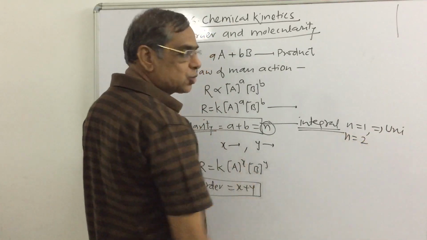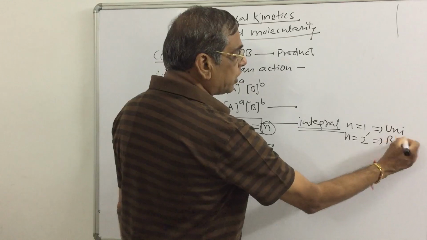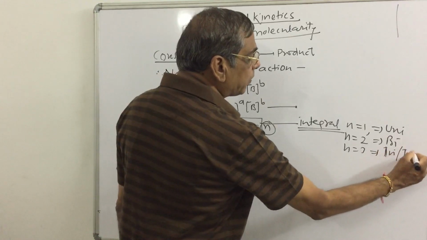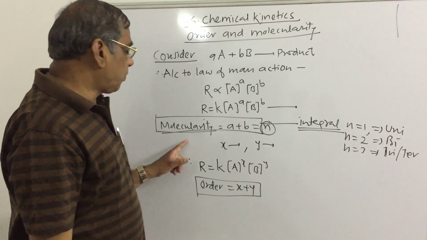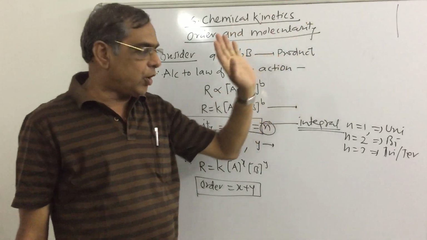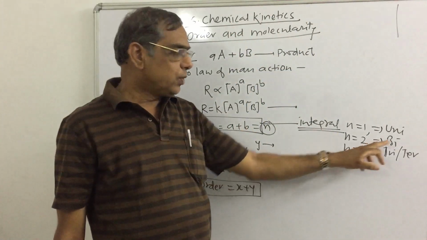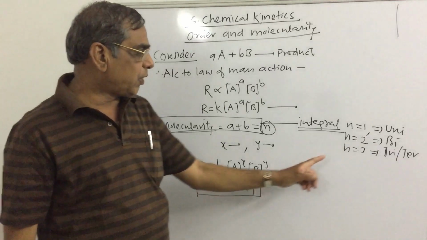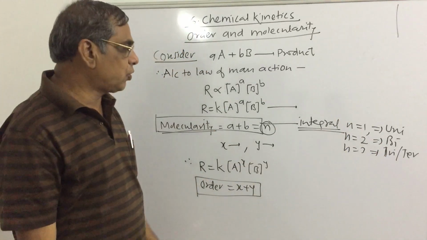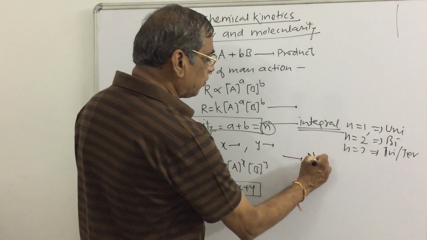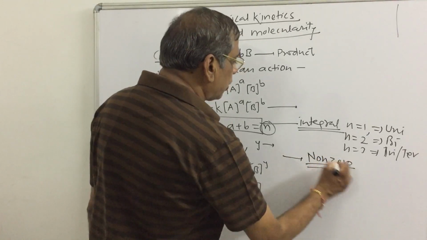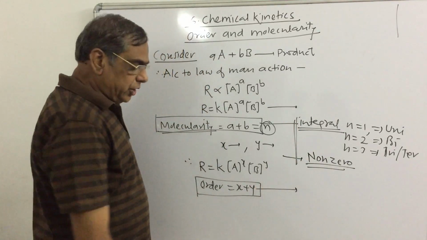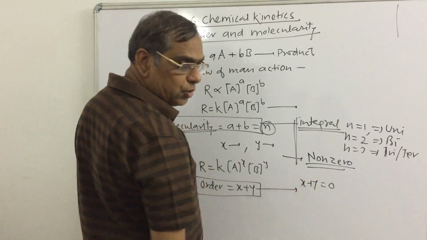Suppose the molecularity is 2, that is called a bimolecular reaction. n equal to 3 is called a trimolecular or termolecular reaction. Now molecularity is always non-zero.